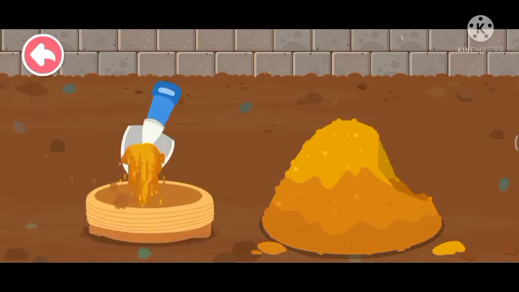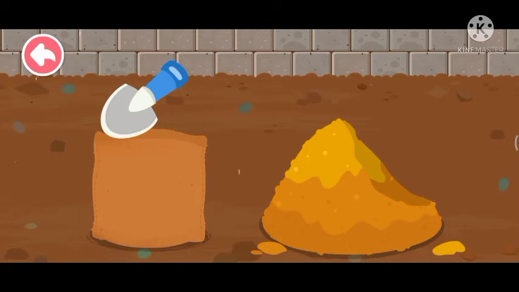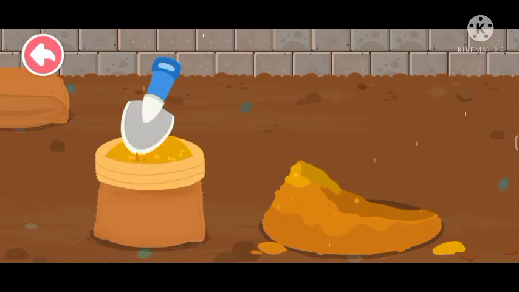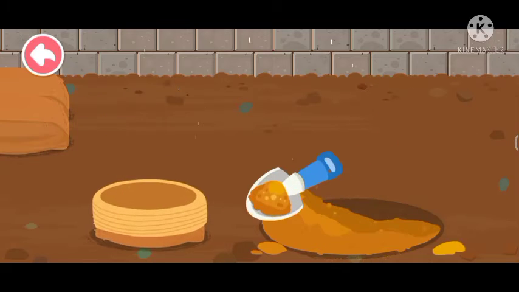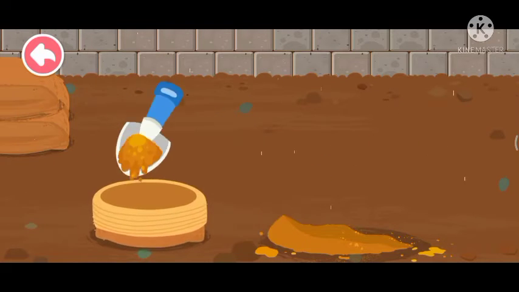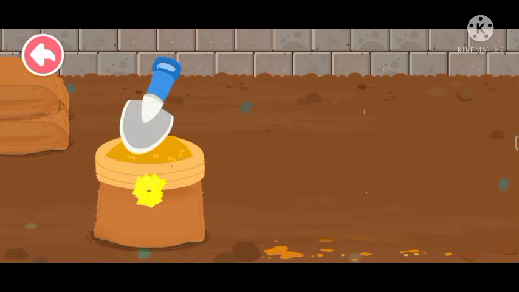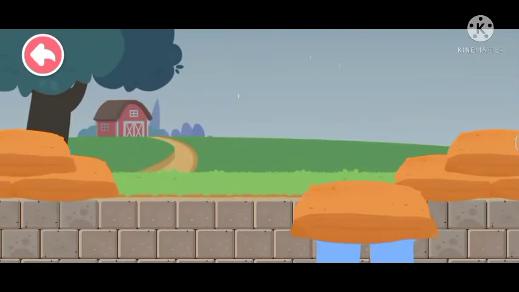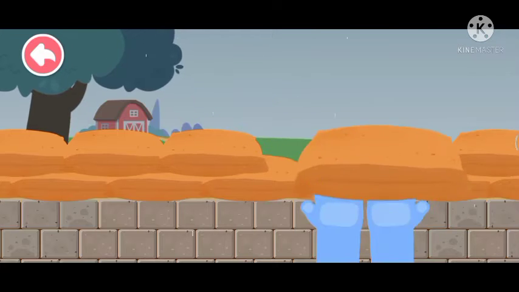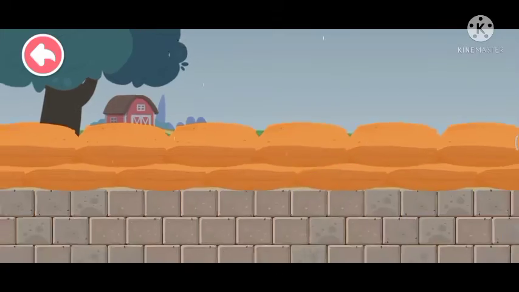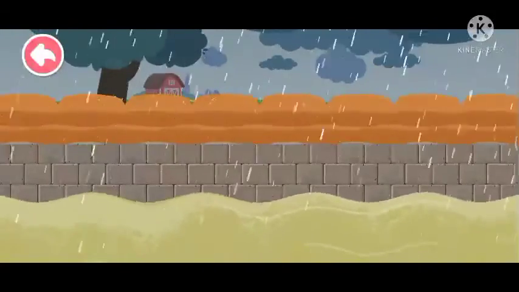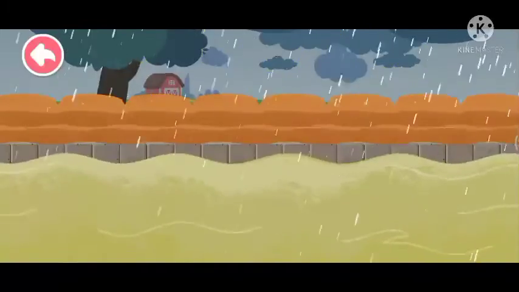Let's fill some sandbags and use them to reinforce the dam. Look, the sturdy dam has prevented a flood.